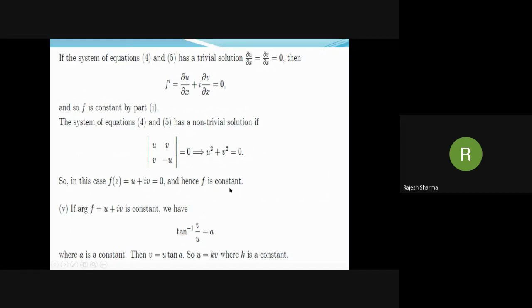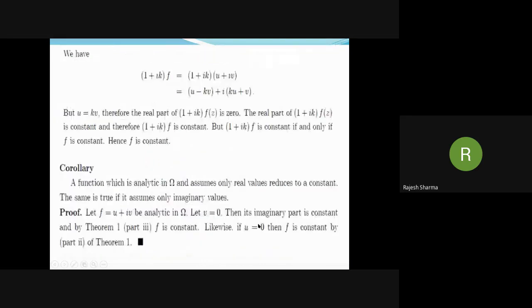Now the fifth part. If the argument of f is constant, if f is u plus iv and the argument is constant, then we must have v equal to some constant times u. For example, if tan inverse of v by u is equal to a, where a is constant, then from this we can write v is equal to u tan a, and so u is equal to 1 over tan a times v. Put 1 over tan a equal to some constant k. So we can write u is equal to k v.